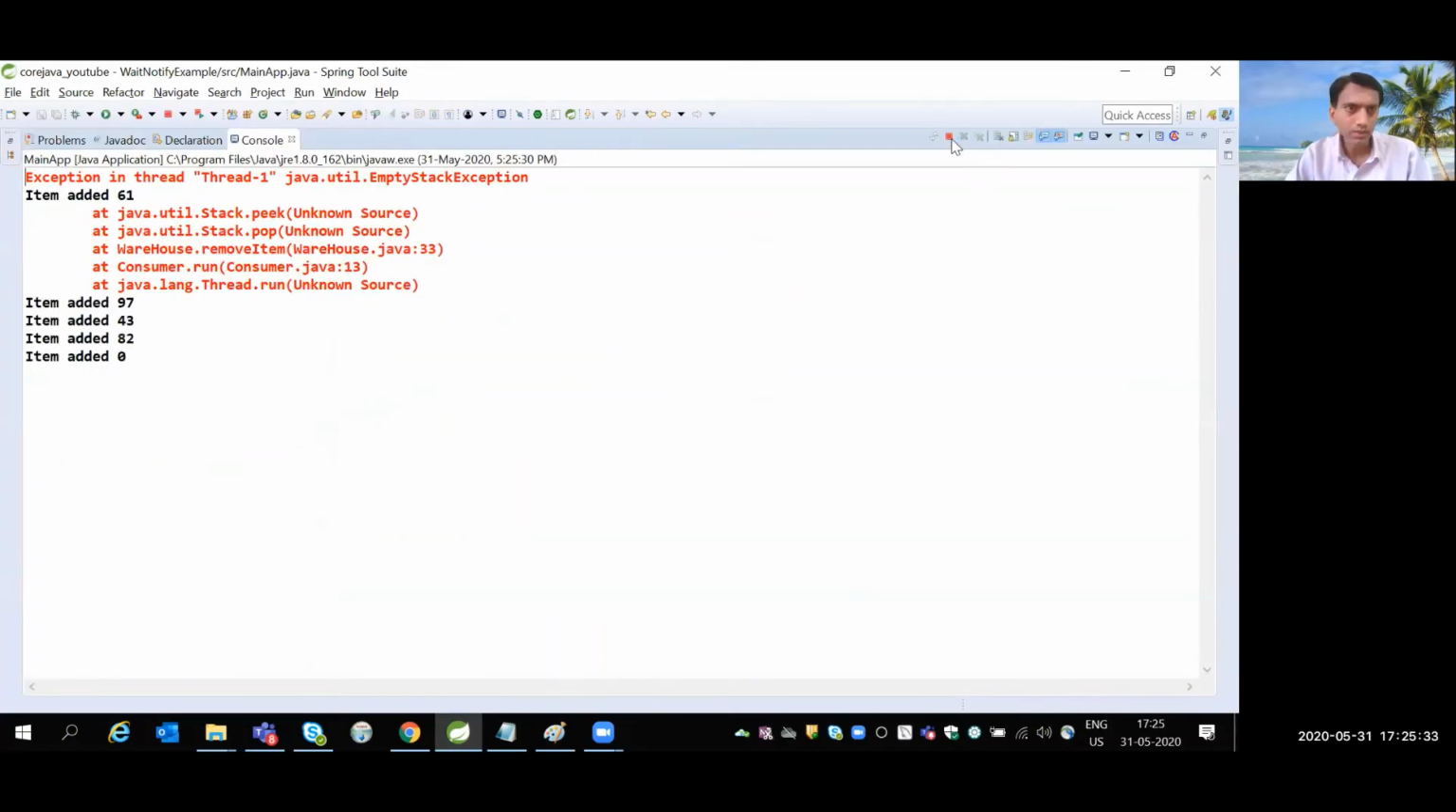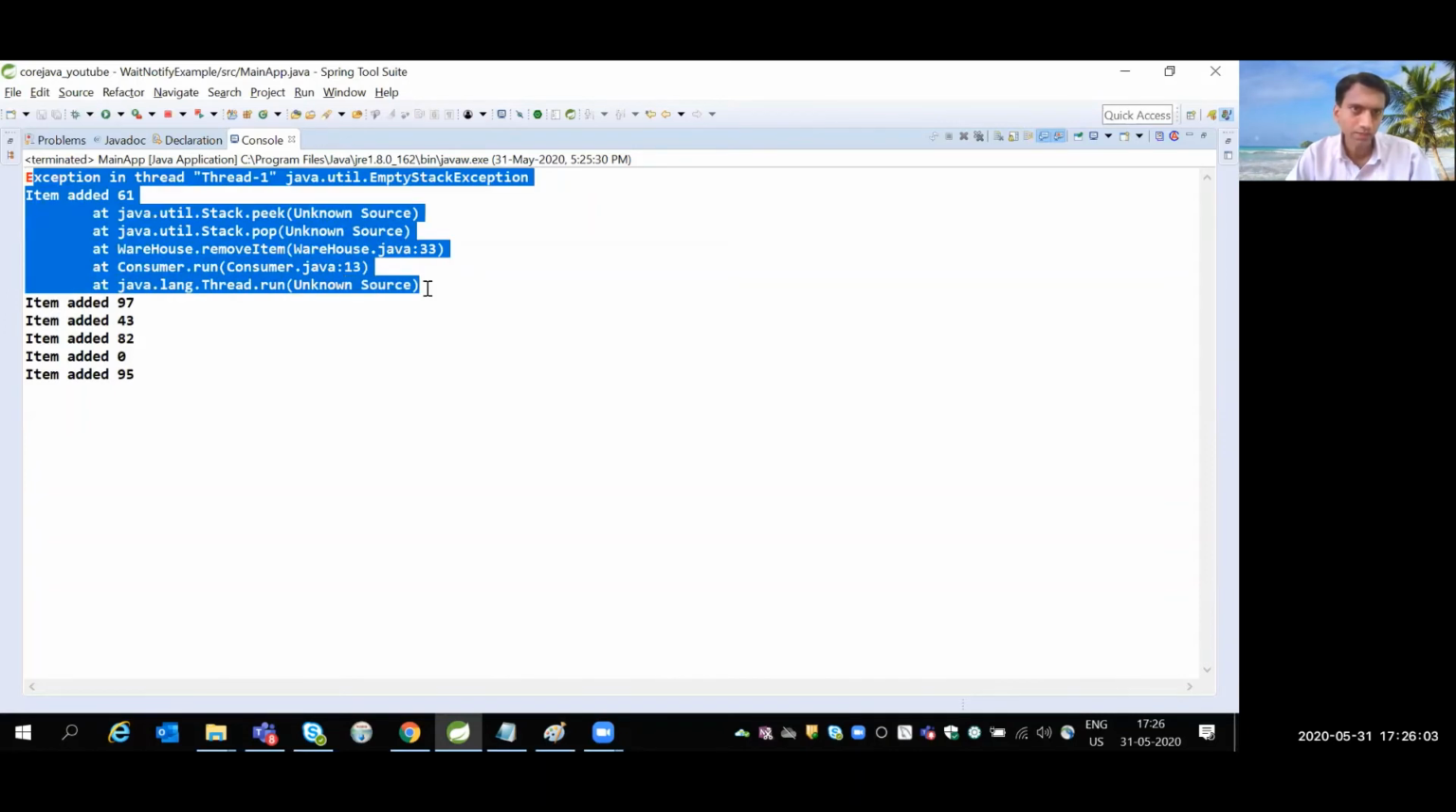Okay, so what is the conclusion with this output? We are getting an empty stack exception. So what does it mean? There was a situation where there was nothing in the stack, and then we are trying to pop the element. And see, one more point. We got half the exception message before "atom added 61" and then half the message after this one. So this itself is an example of multi-threading, right?